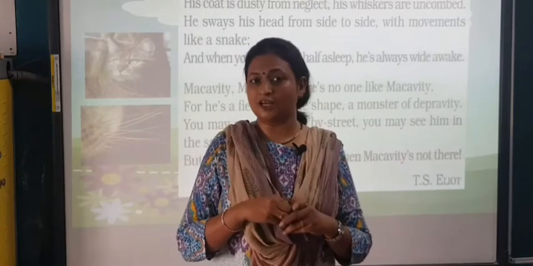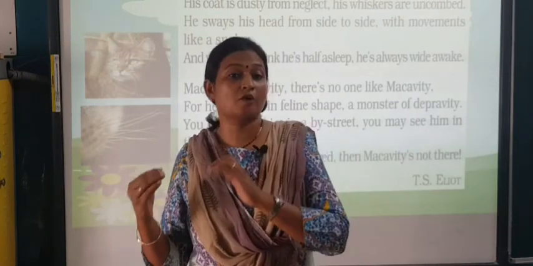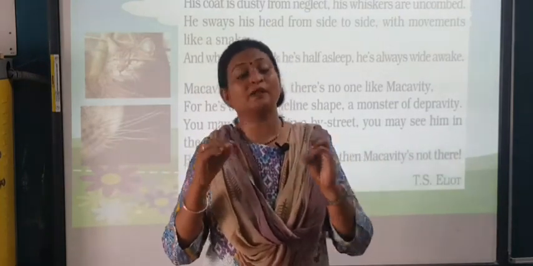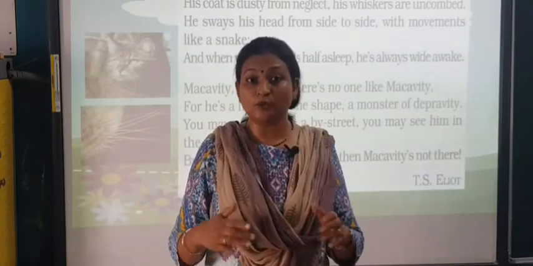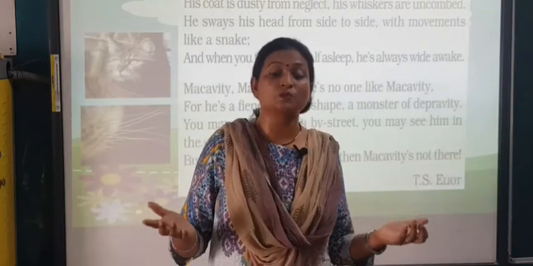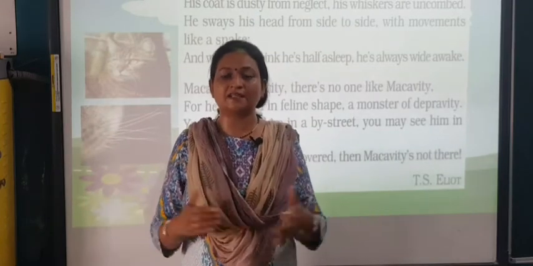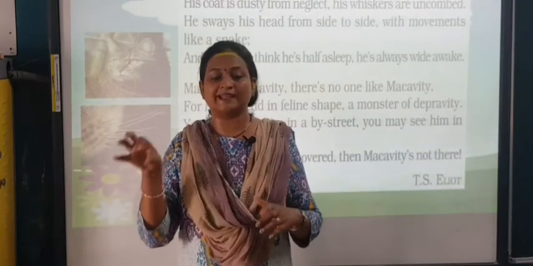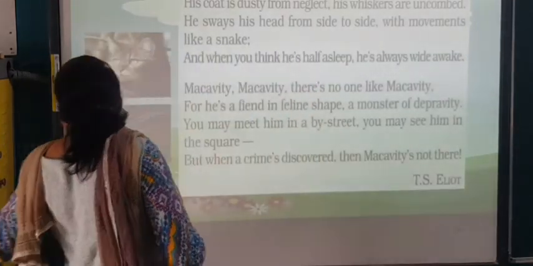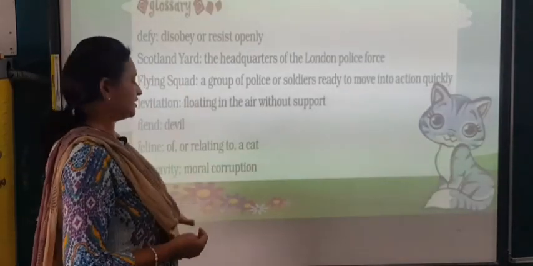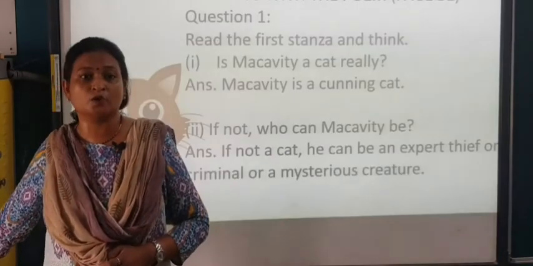So this particular cat, McCavity, is mysterious because it does all the wrong things. We sometimes do, but there are some people who are always into that. Whatever illegal work they do, they never leave any traces behind them. So, a very interesting poem giving a message that people like this also live in society. So, let's move to the glossary part. We have these meanings which I have already told you. So you can just go through that and you are going to write it in the notebook also.